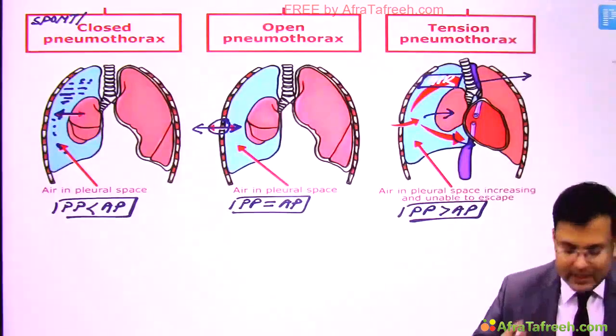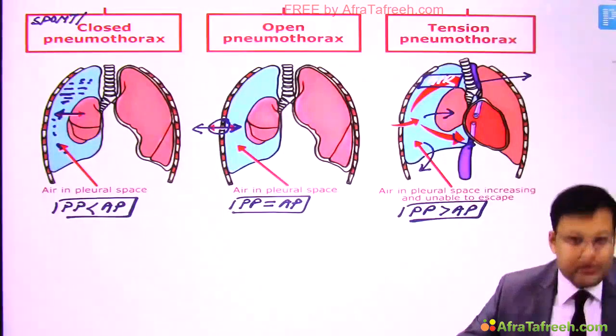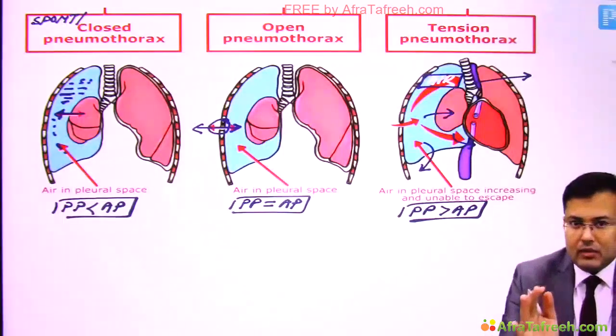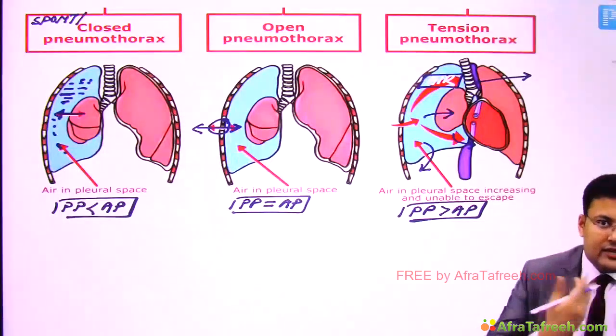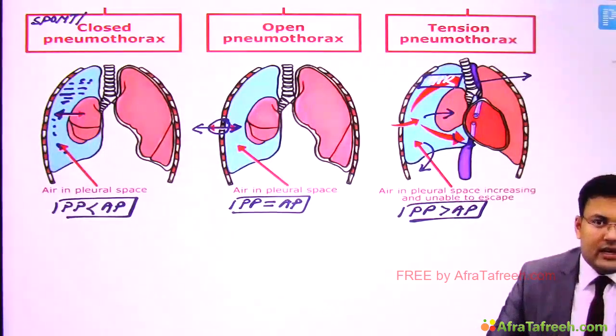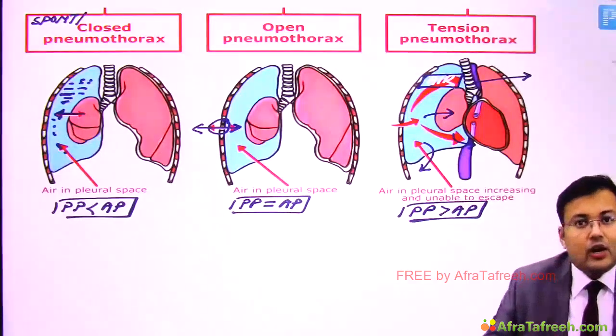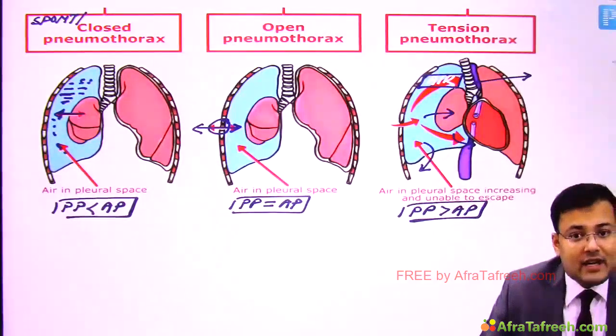So compression of major vessels, and what else? There is a depressed diaphragm. I'm repeating, what are the problems? There is collapse of the ipsilateral lung. You saw shift of mediastinum to the opposite side. There is a depressed diaphragm and compression of major vessels like the vena cava.